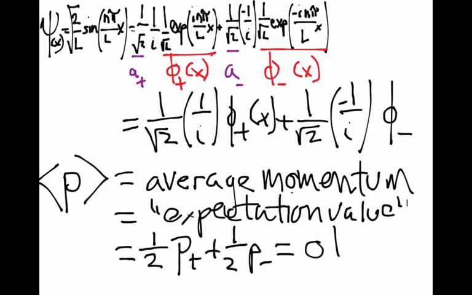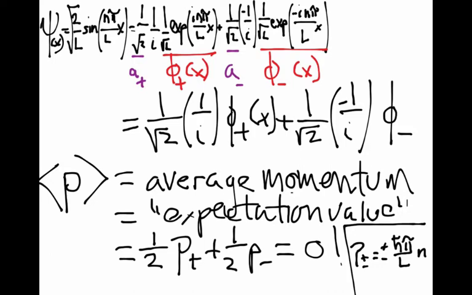So that is 0, right? Because p plus minus is just plus or minus h bar pi over L times n. So 1/2 of the positive value plus 1/2 of the negative value: 50% chance of finding the positive value, 50% chance of finding the negative value.